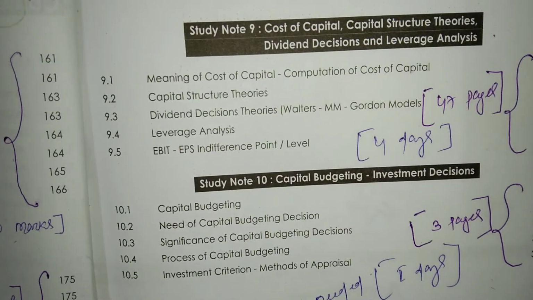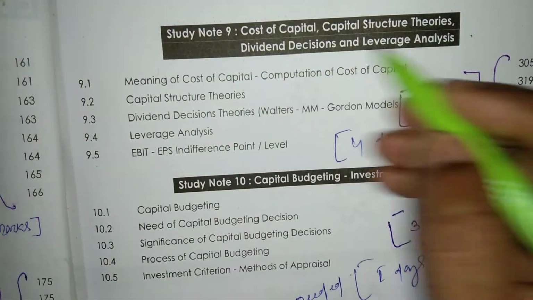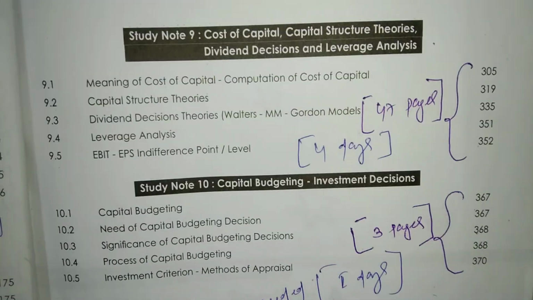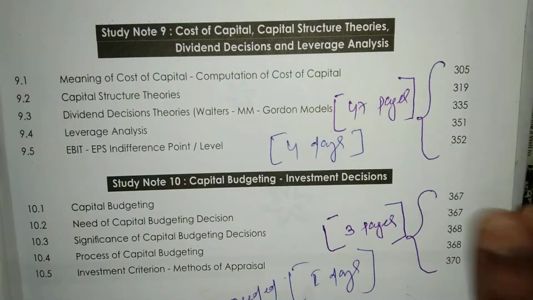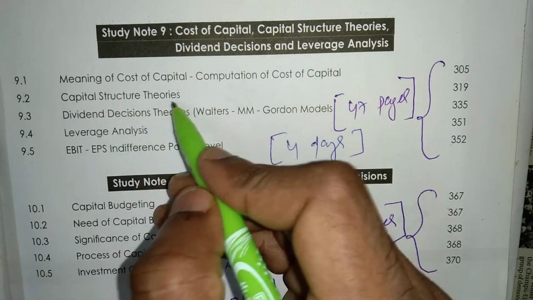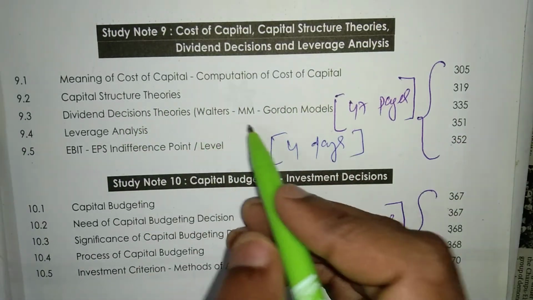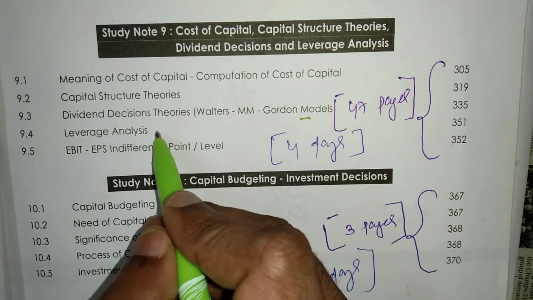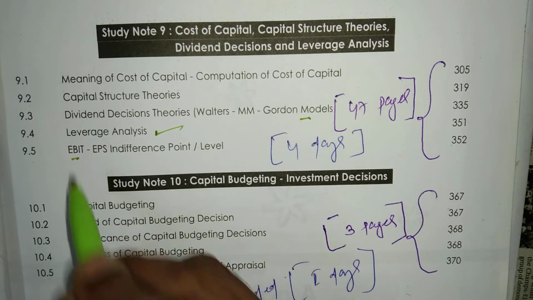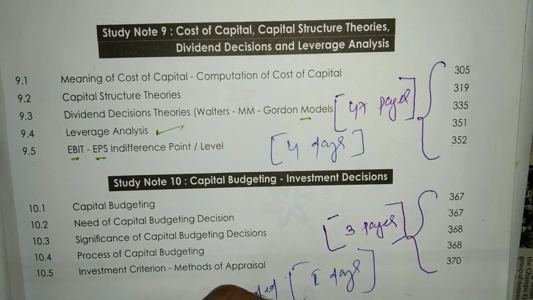Then we have to jump to the next study note number 9, that is cost of capital, capital structure theories, dividend decision and leverage analysis. Okay, in this study note we have to study about meaning of cost of capital, computation of cost of capital, capital structure theories, dividend decision theories, Walter's and Gordon's model, leverage analysis, then earning before interest and tax, that is EBIT, and EPS, earning per share, indifference point level. Very important from your examination point of view.